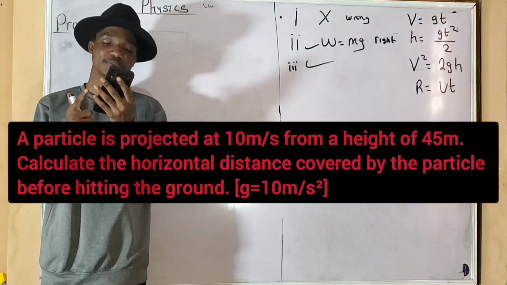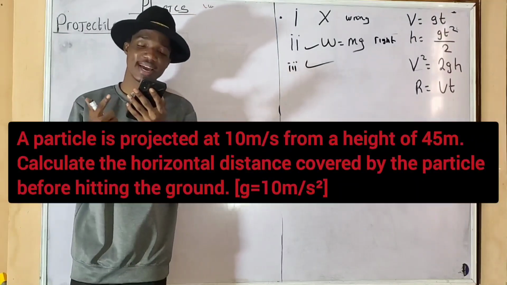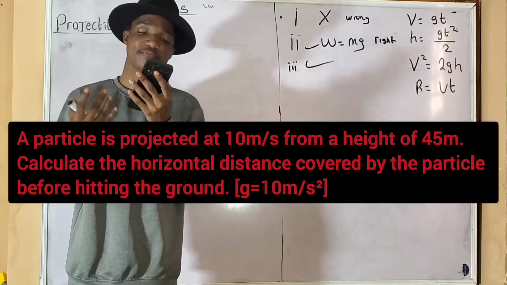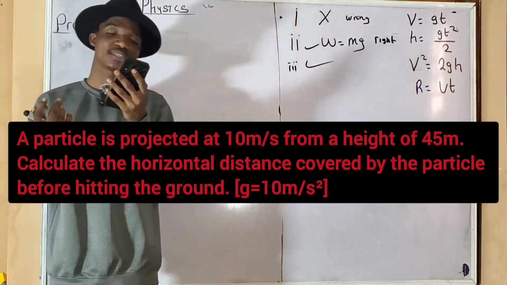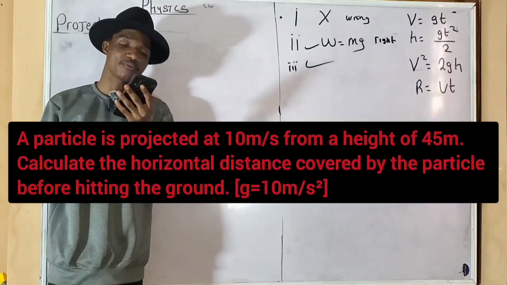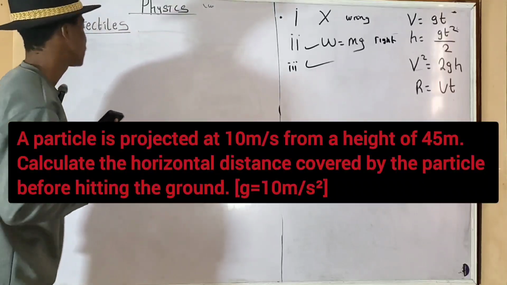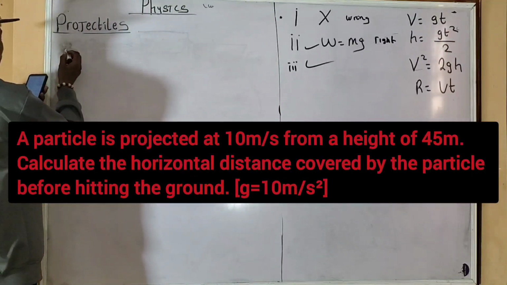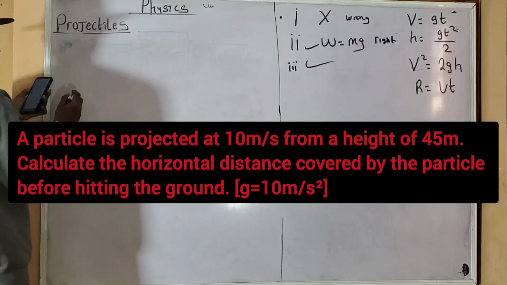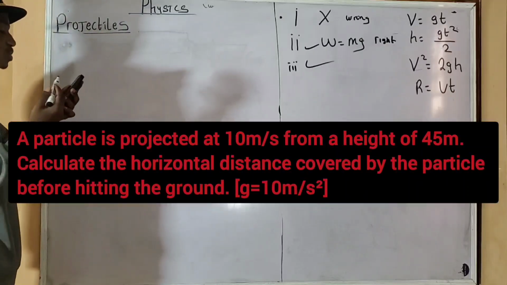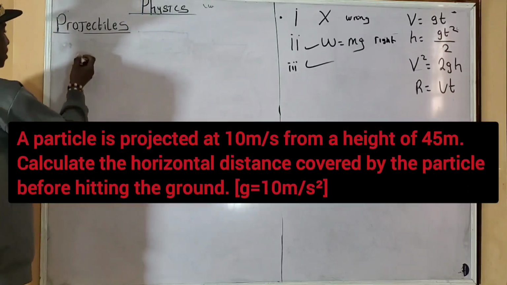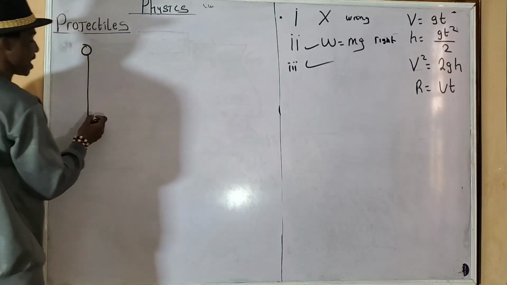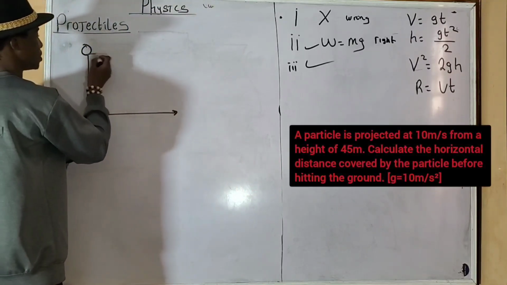A particle is projected horizontally at 10 meters per second from a height of 45 meters. Calculate the horizontal distance covered by the particle before hitting the ground, given that g equals 10 meters per second squared. From the question, a particle is projected horizontally at 10 meters per second. So let's say this is where the particle is. This is the height, and the particle is projected.